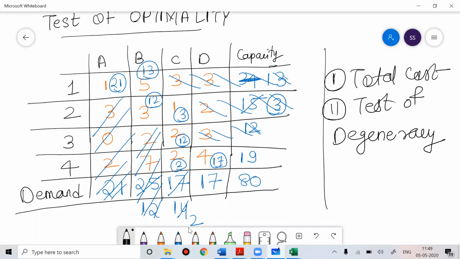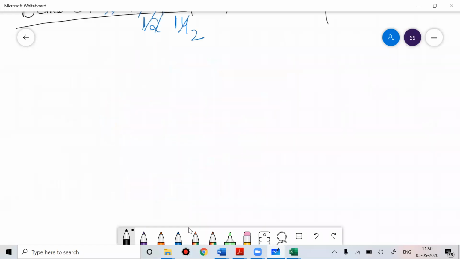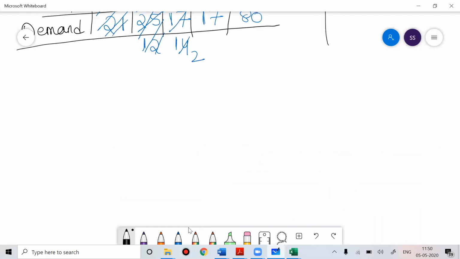Fine, I hope everyone has done this. Can we go ahead? Okay, so let's go ahead. I hope everyone has done this much. Okay. Now I'll do the optimality test. Then we'll do the optimality test.